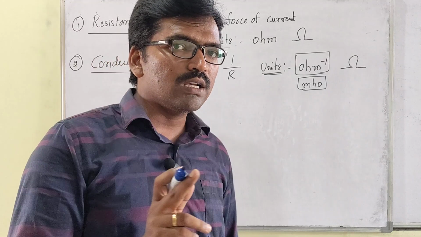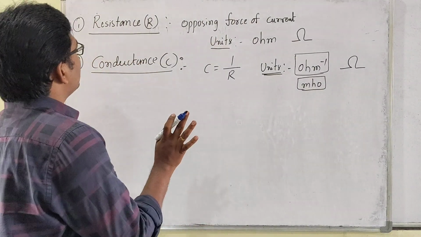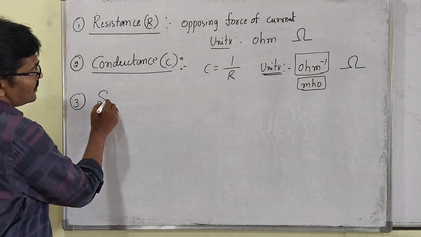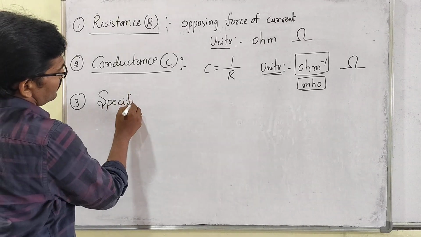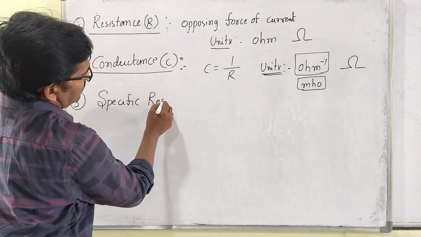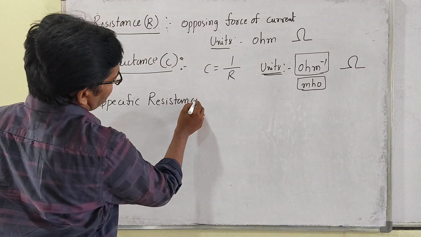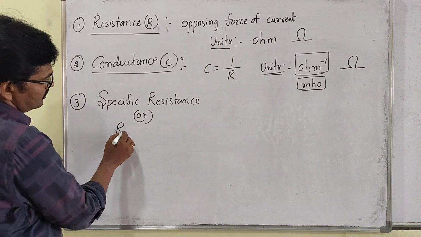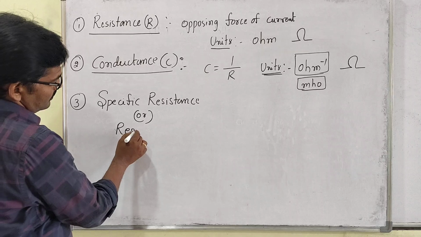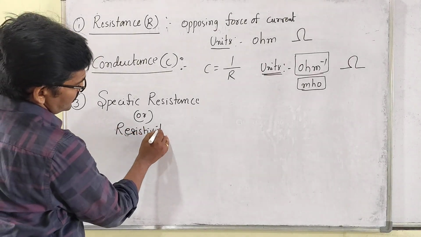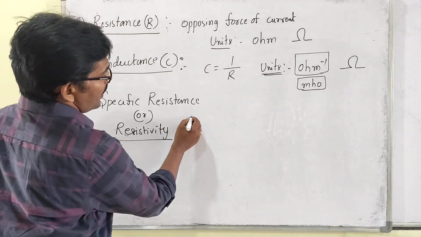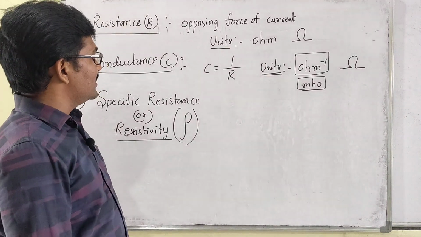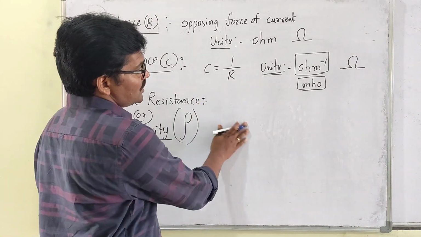So two terms we have discussed. One is resistance, the other is conductance. Then third one is specific resistance, దీన్నే resistivity we call. Resistivity, specific resistance or resistivity, that we have to represent with a rho. Okay, right. Resistivity అంటే ఏంటి?